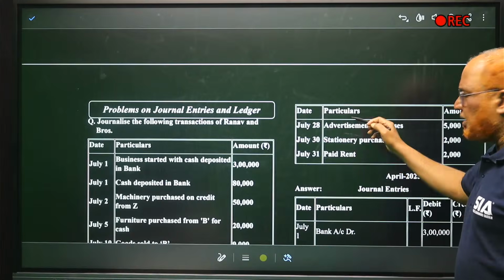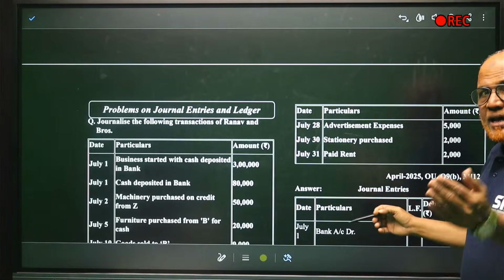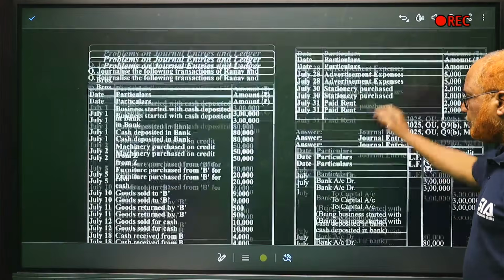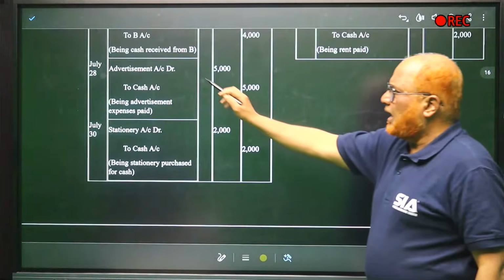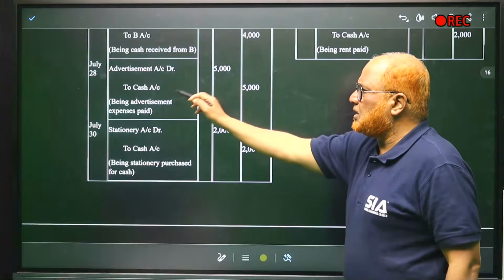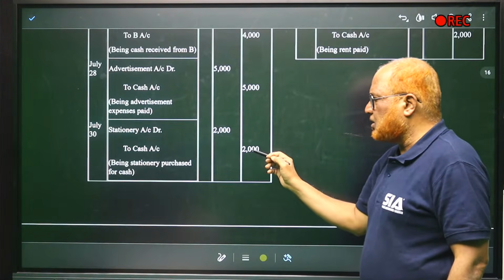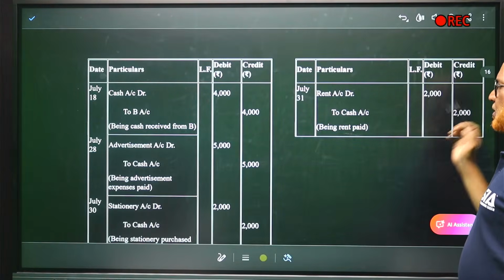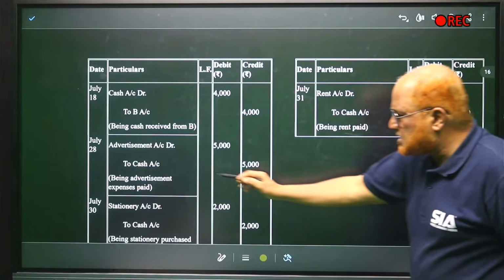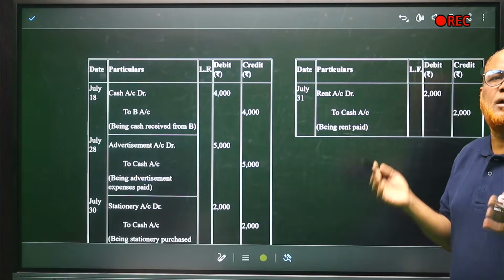All these are the payments. These are the expenses. So cash account should be credited. So you can see here, advertisement account debit 5,000, cash account credit 5,000. Stationery account debit 2,000, cash account credit 2,000. Then last one, rent account debit, cash account credit. So in all these cases, cash is going out, so cash account is credited and the expenses are debited.